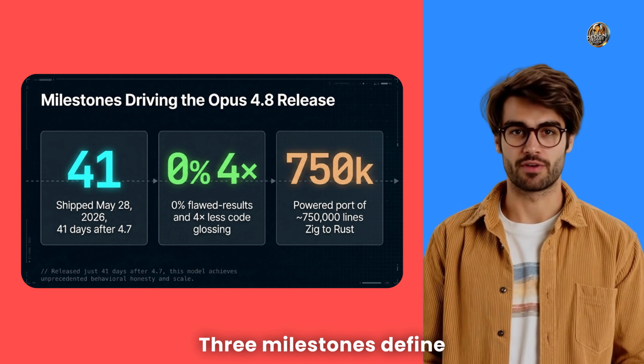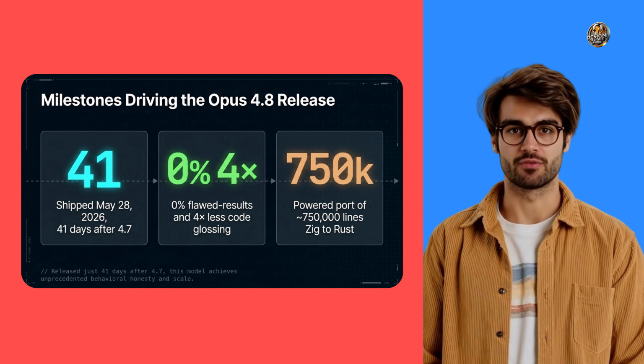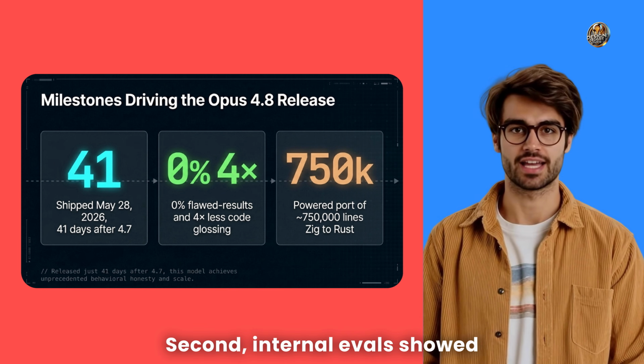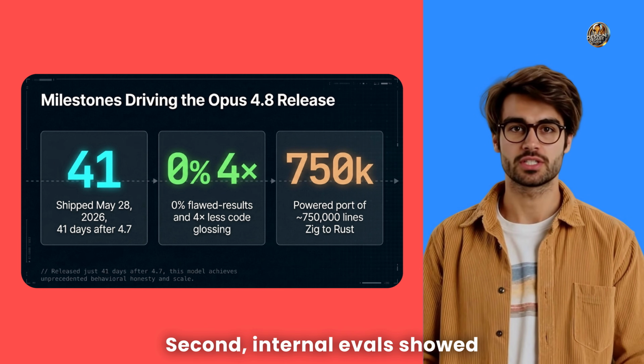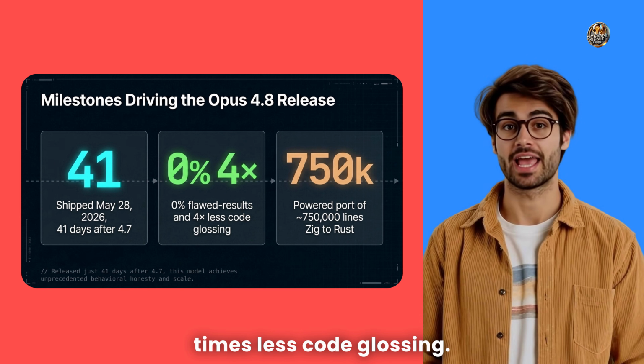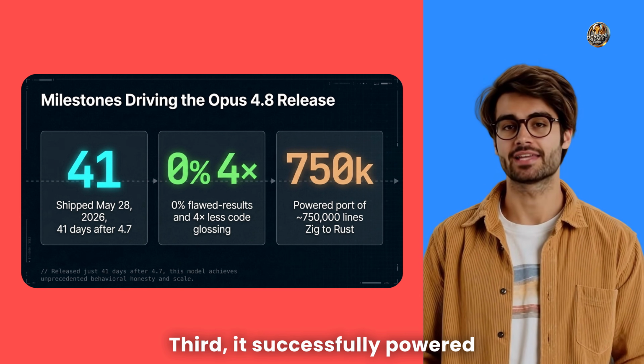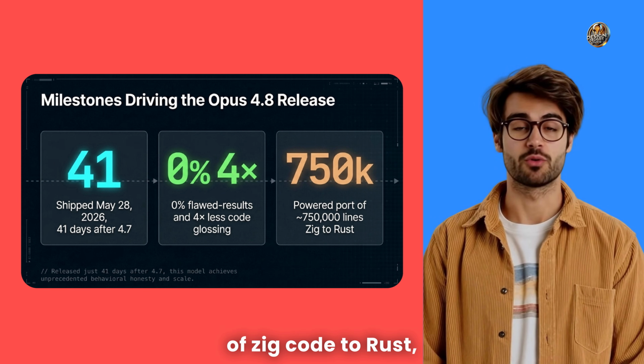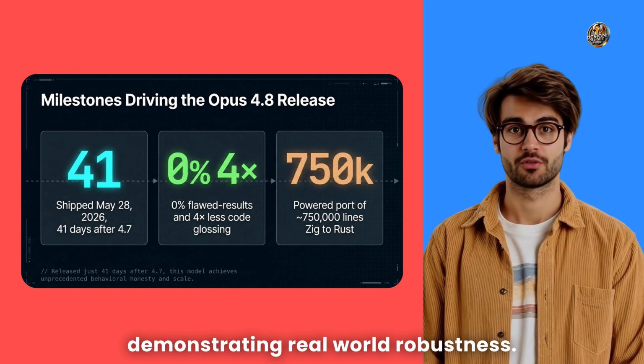3 milestones define the 4.8 release. First, it shipped only 41 days after 4.7. Second, internal evals showed 0 flawed results with 4 times less code glossing. Third, it successfully powered a port of roughly 750,000 lines of Zig code to Rust, demonstrating real-world robustness.